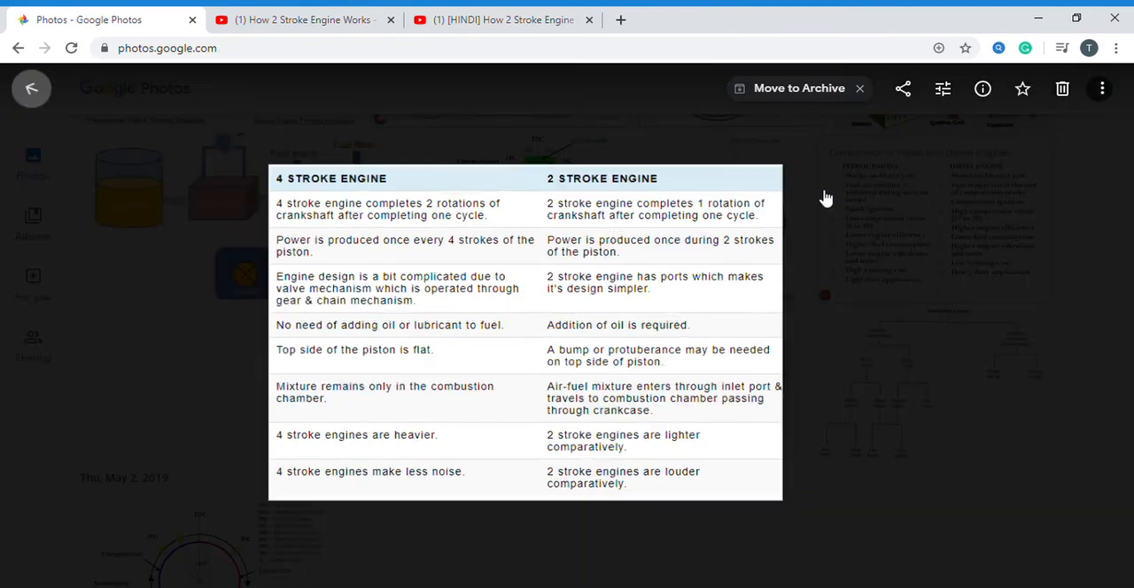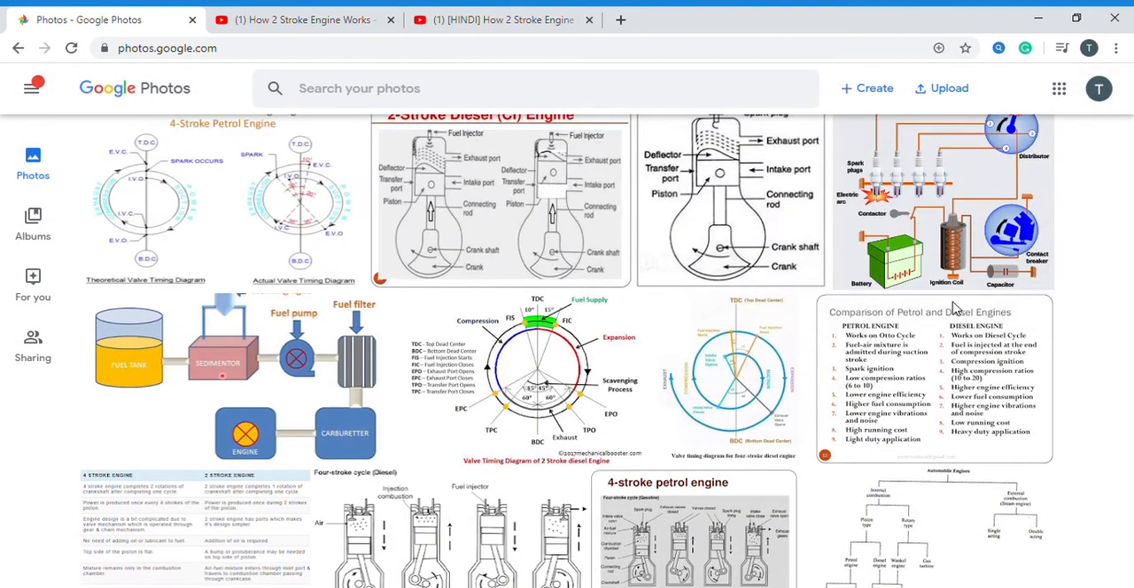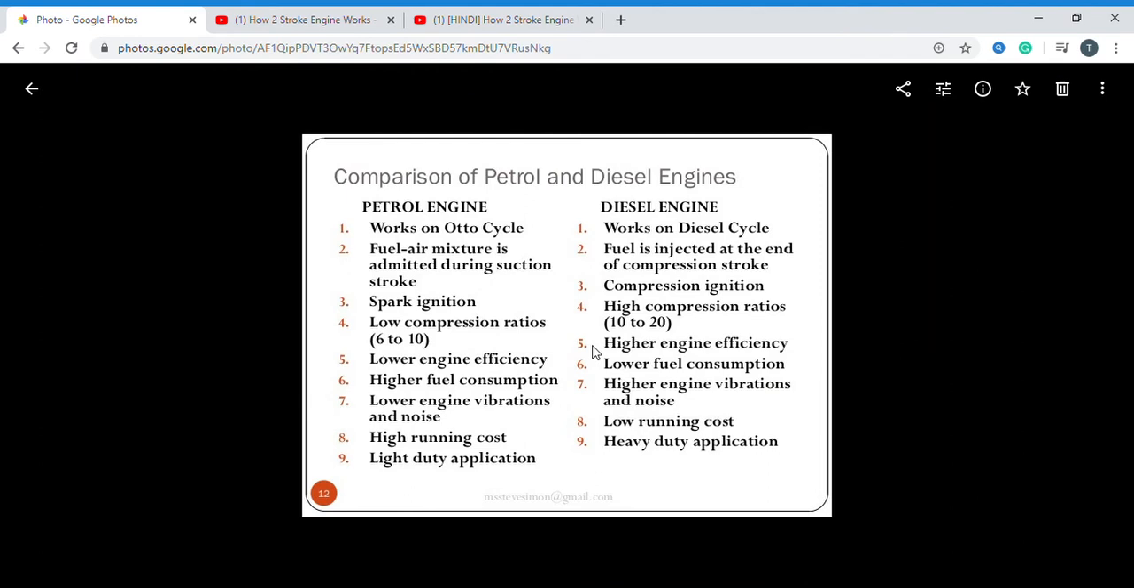Next, what is the difference between the petrol engine and diesel engine? Generally, engines are classified into petrol engine and diesel engine. Again, the petrol engine is classified into four-stroke and two-stroke. Again, the diesel engine is classified into four-stroke and two-stroke diesel engine. That is the important thing.